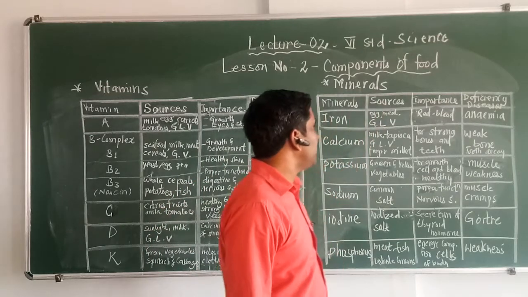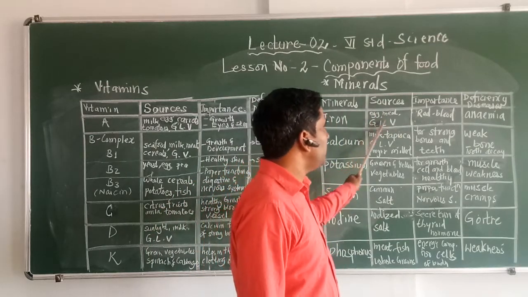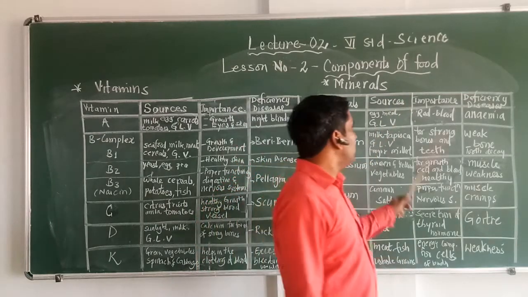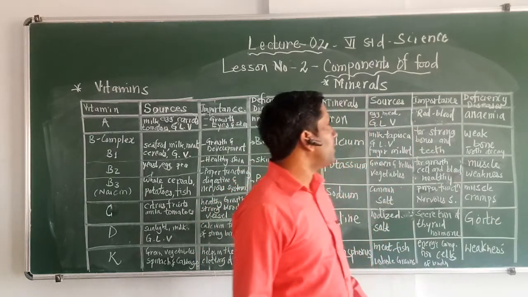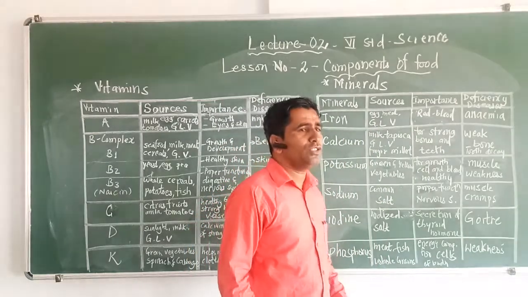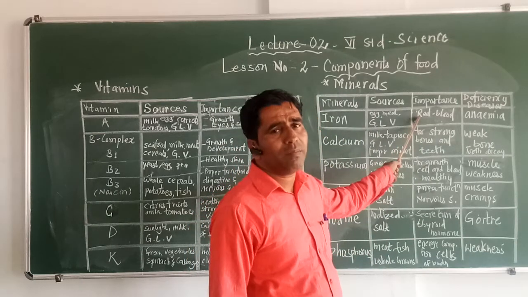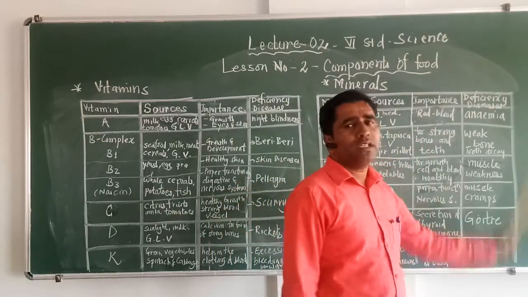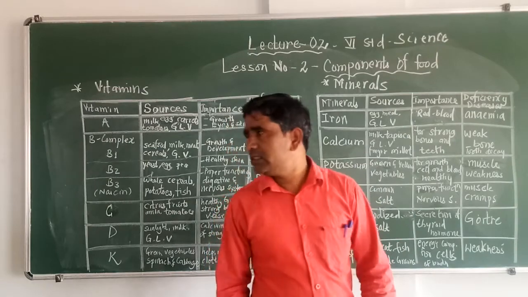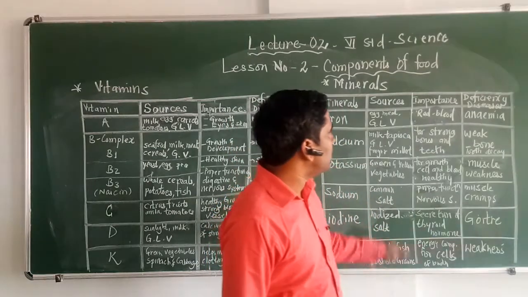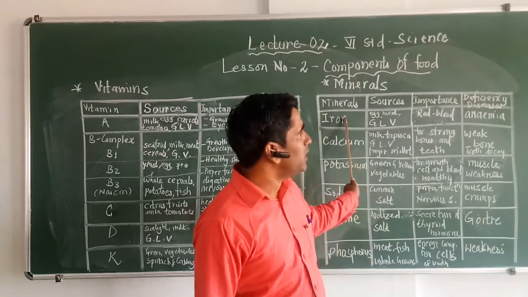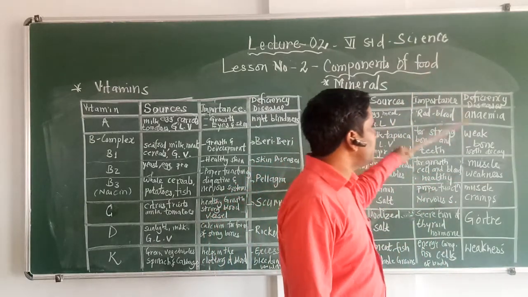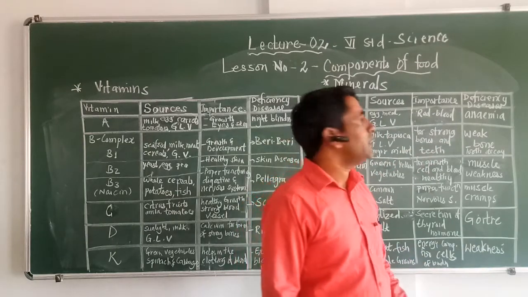Sources for iron are egg, meat, and green leafy vegetables. The importance of iron is making red blood cells to carry oxygen. It makes certain substances in the blood vessels which help the red blood cells to carry the oxygen to the cell. If a person lacks iron in his diet, he is going to get a disease called anemia. The deficiency diseases we are going to learn in the next part.